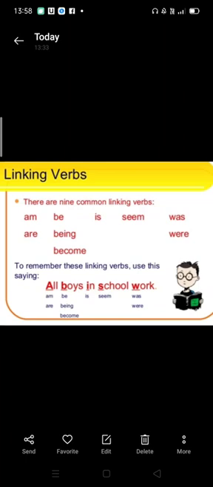To remember these linking verbs, use this saying: all boys in school work. So A stands for am, are; B stands for be, being, become; I stands for is; S stands for seem; W stands for was, were. So this is the easiest way to remember all the linking verbs, by learning this sentence.